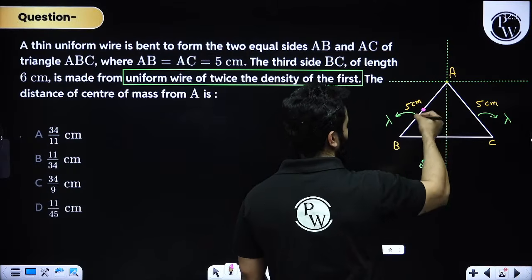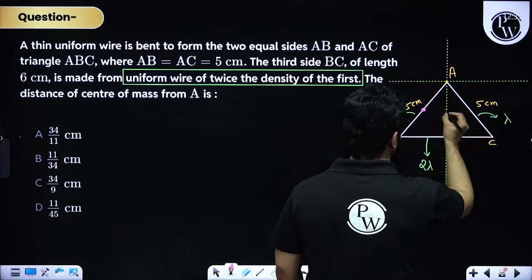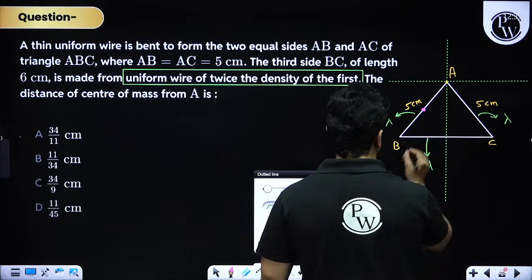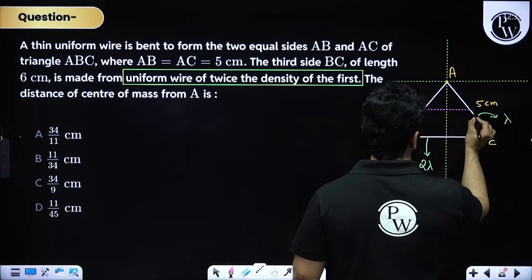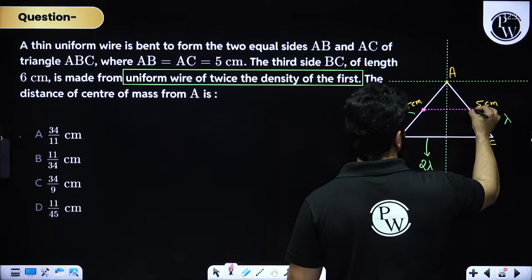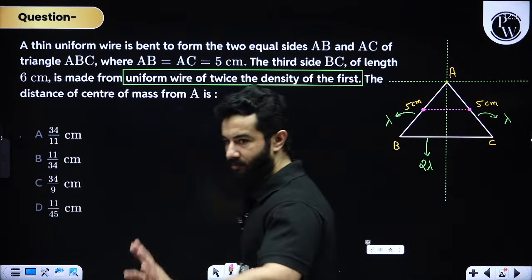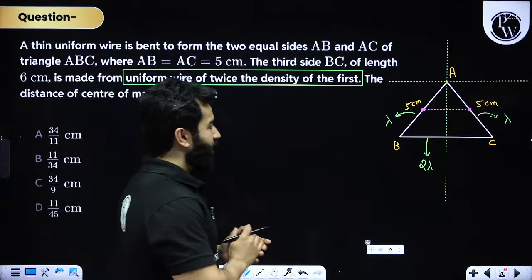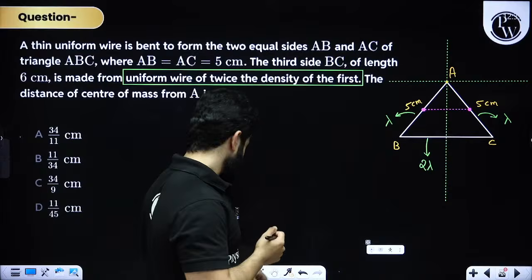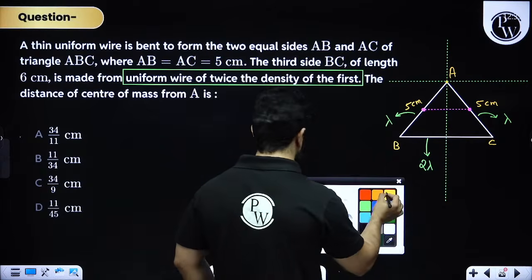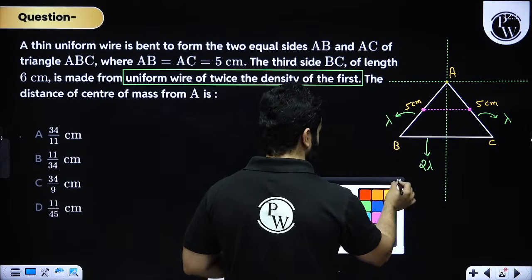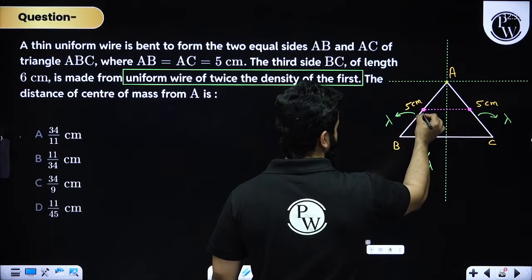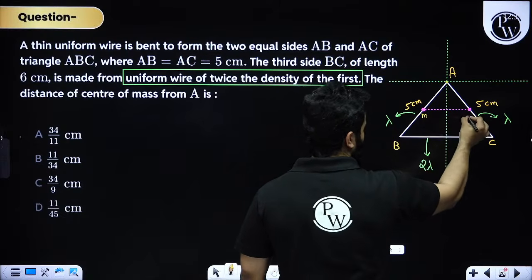That means at the midpoint of this. Similarly for AC also it will be along the same line. Please see, my dear friends, it will be somewhere over here. Got it? Clear? What I am trying to say is that if this is mass M, then this is also mass M.